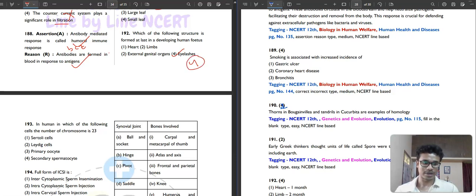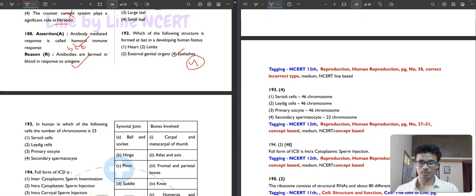Then question number 193. In which of the following cells is the number of chromosomes 23? Sertoli cell, Leydig cell, primary oocyte, or secondary spermatocyte. So 23, or haploid, will be in the secondary spermatocyte. All the rest are diploid. So the fourth option will be your correct answer.